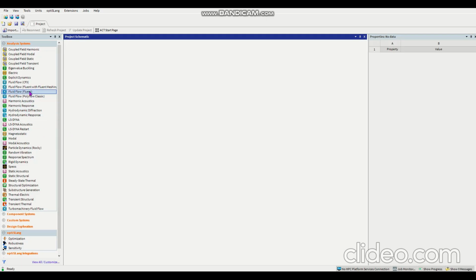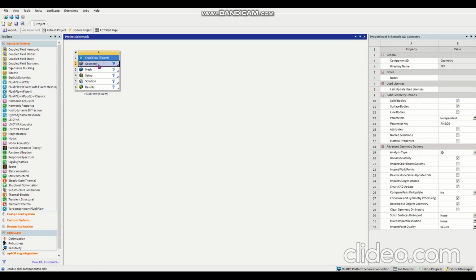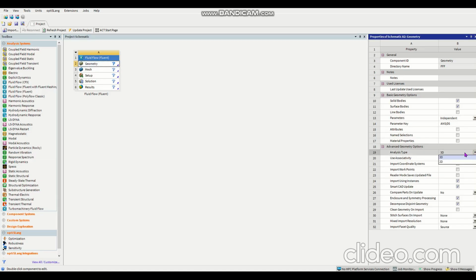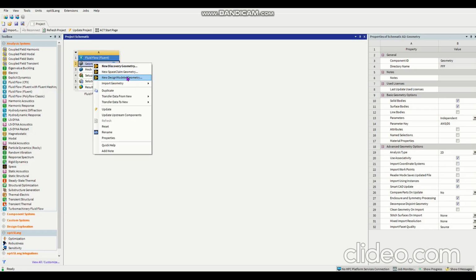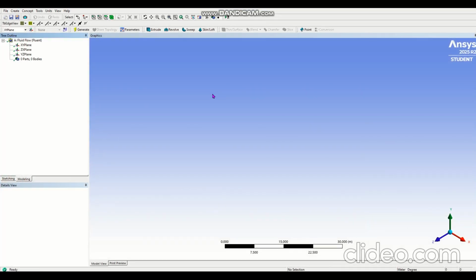Initially, I'm selecting my analysis system. Double click Fluid Flow Fluent. Click Geometry and make sure your analysis type is 2D since we are conducting 2D analysis. Right click Geometry, New Design Modeler. I will go a little fast so that we won't waste any time. If you need to understand again, just rewatch the video.